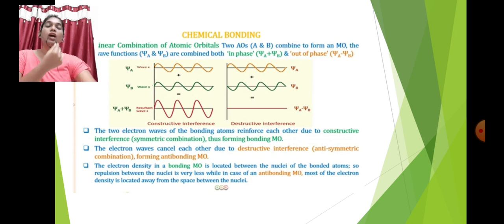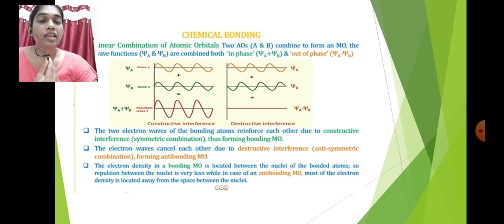Here is how psi A and psi B, or how these waves, combine with each other. Linear combination of atomic orbitals says that when two atomic orbitals of A and B combine to form molecular orbitals, the wave functions of A and B are combined both in phase and out of phase.